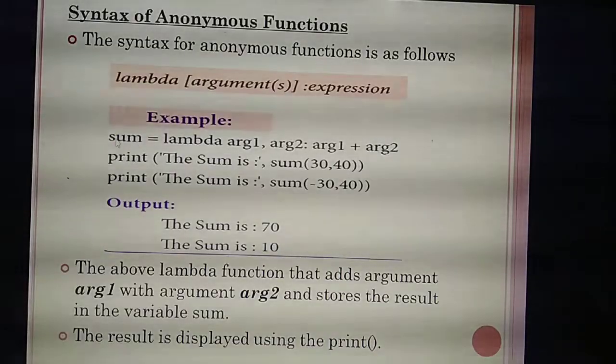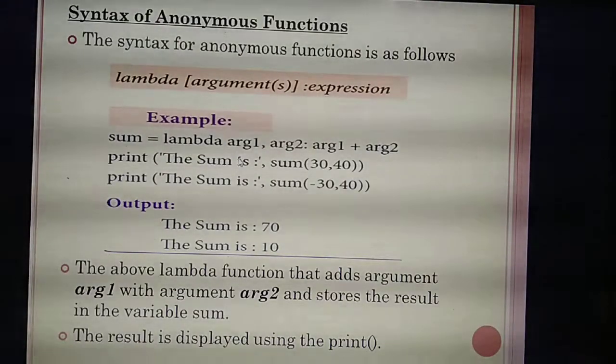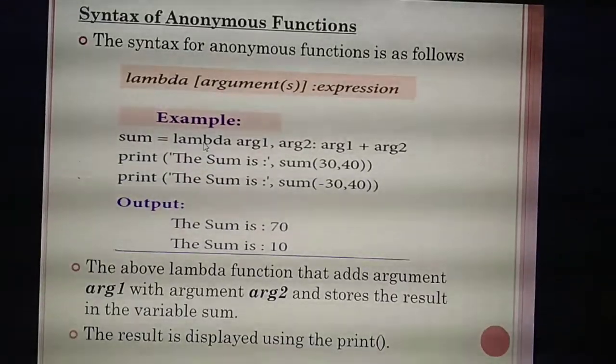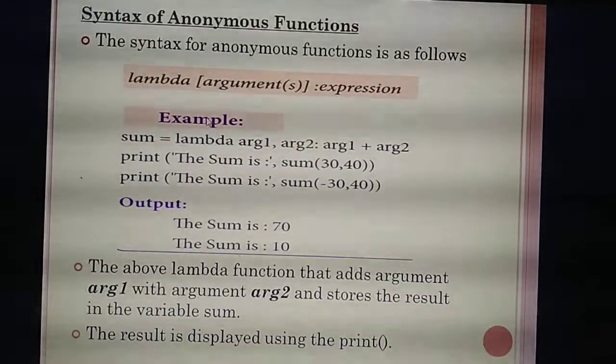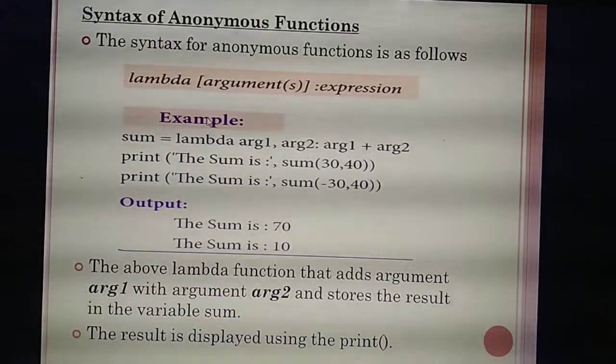Isn't it? So here, whether a function name is there, see. You are declaring one variable. What's the variable called? Sum. But you are not giving any function name. So you can identify a program without a function name; you can easily identify that function is an anonymous function. That's the first thing. Then second, how can you identify? The function starts with the keyword lambda. If the keyword lambda is there, then we also call the function an anonymous function. Understand?